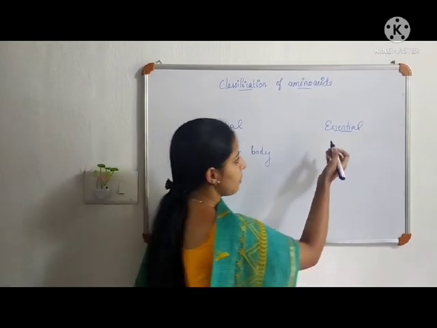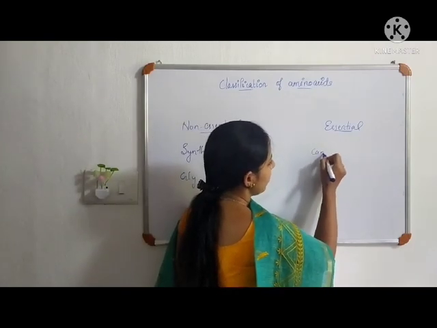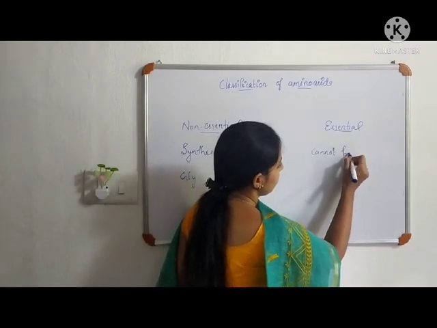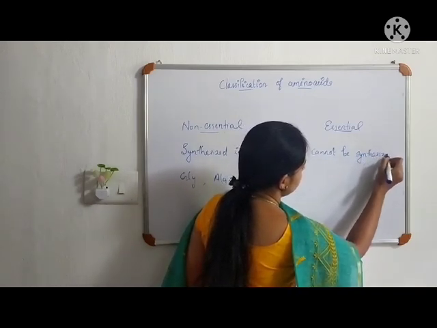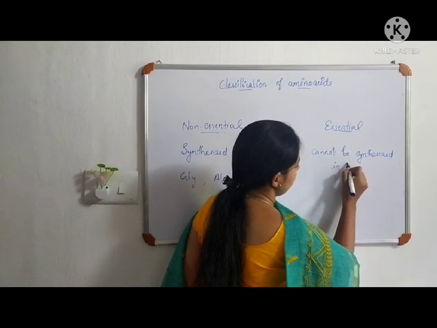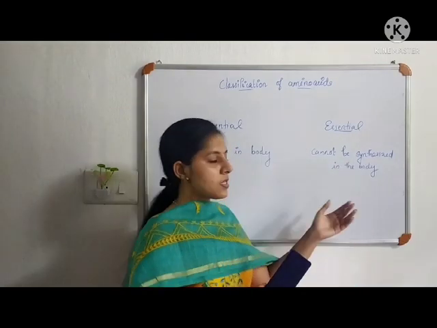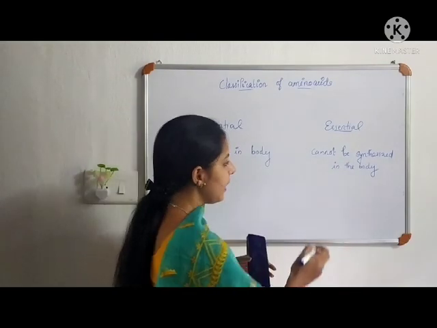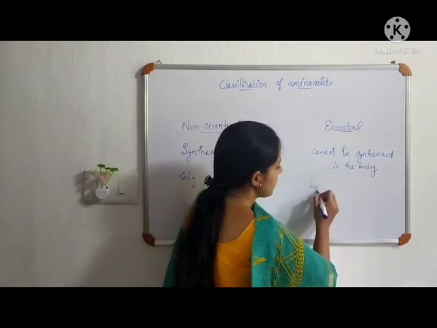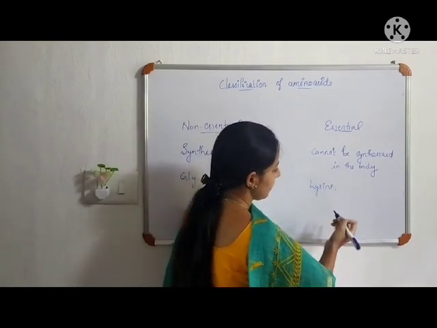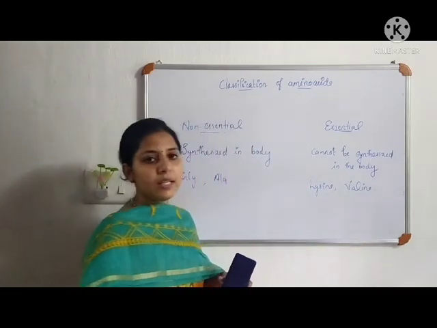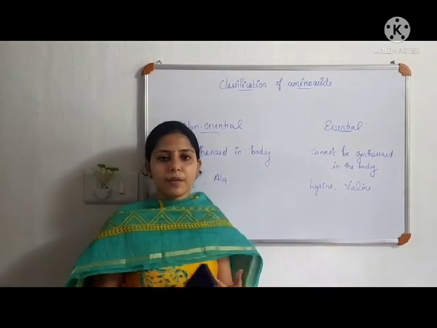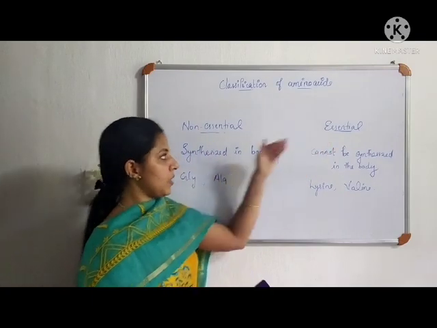So such amino acids are called essential amino acids. And the examples are lysine, valine, etc. So these are the first two classifications of amino acid: non-essential and essential.